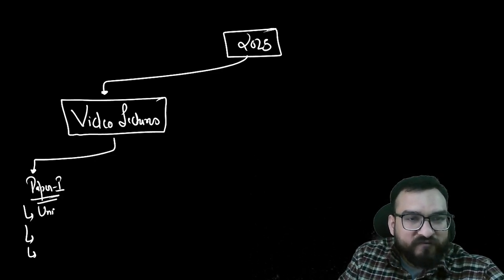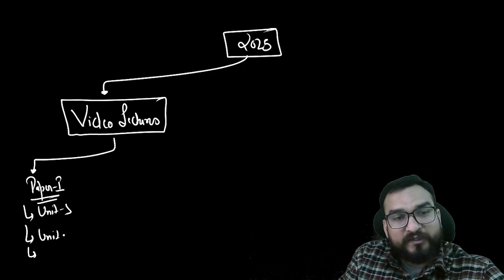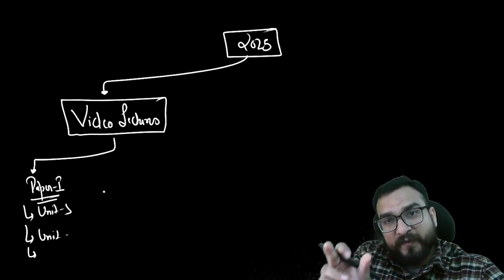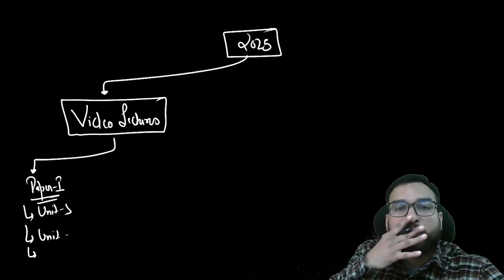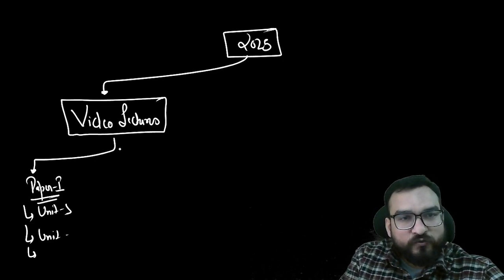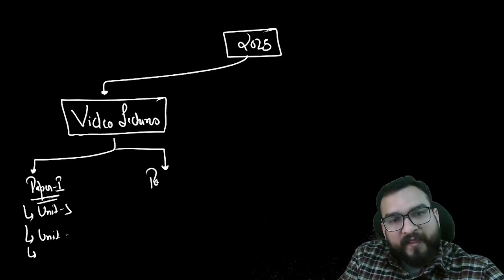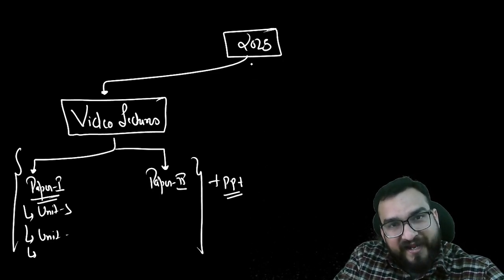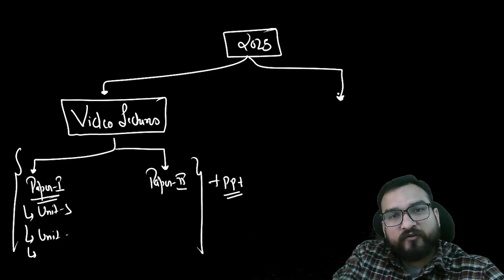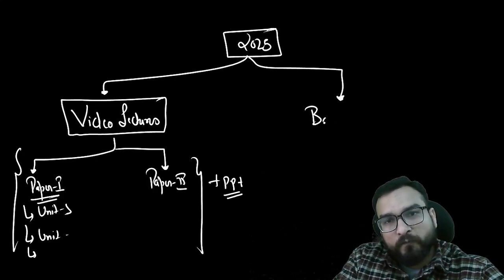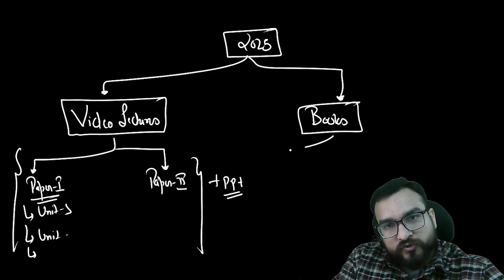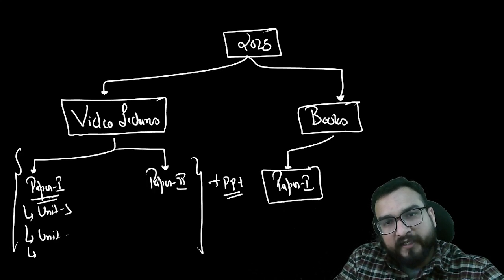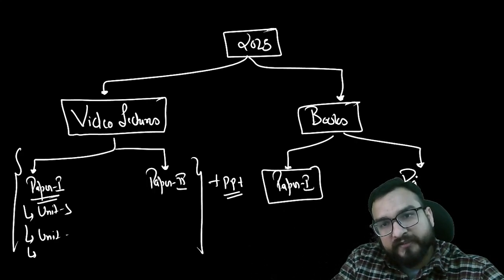And by the same procedure, we will be completing it unit wise and syllabus wise. Syllabus wise means I'll be picking one line of the syllabus and then we will be reading about it and seeing the PYQ, guys. Like this, you will be getting video lectures for both paper 1 and paper 2. Besides this, you will also be getting my class lecture PPTs, right? And another part which you will be getting, for the subscribers who subscribe, is the books. You will be getting the compilation of paper 1 over here. Paper 1 booklet you will be getting, and paper 2 booklet you will be getting.